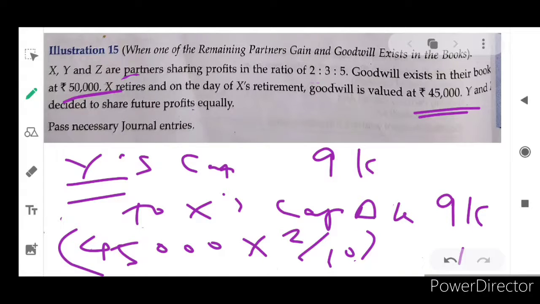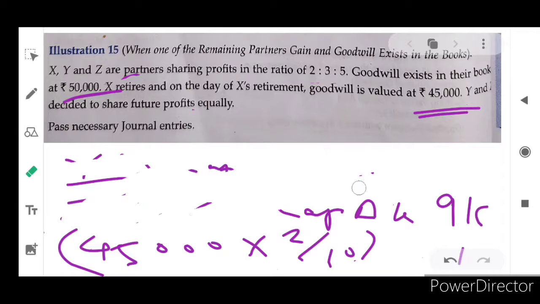Here in this problem, X has not gained on retirement of X. Z has not gained, because Z is nil, not gain, not sacrifice anything. So only one partner gains. Who is that? Y only gains. That's why Y's capital account will be debited and X's capital account will be credited, because X is retiring partner. I hope you understand. And with the help of another problem, we can discuss.